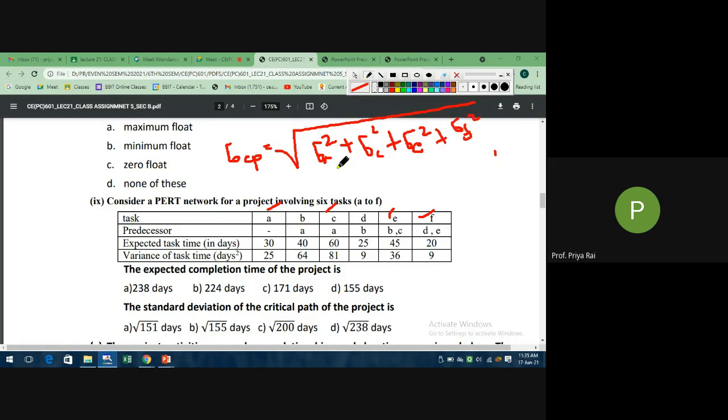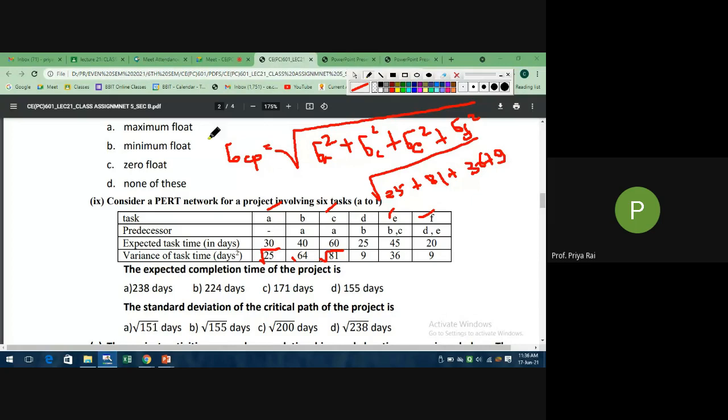So what are these values now? These are the sigma values, so sigma squared is 25 only. The square root of 25, whole squared, is nothing but 25. So 25 plus 81 plus 36 plus 9, tell me what the value is.